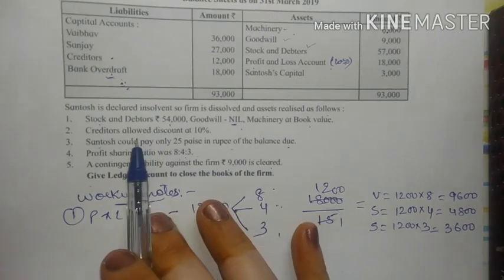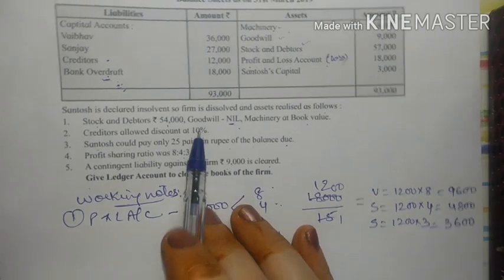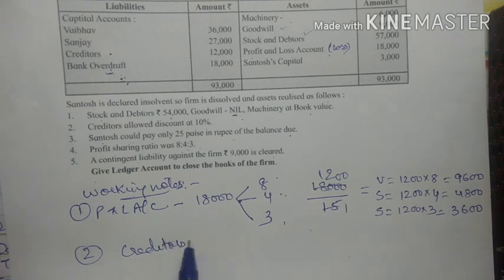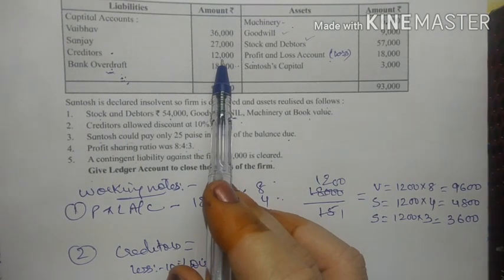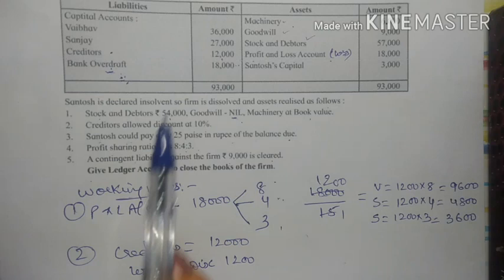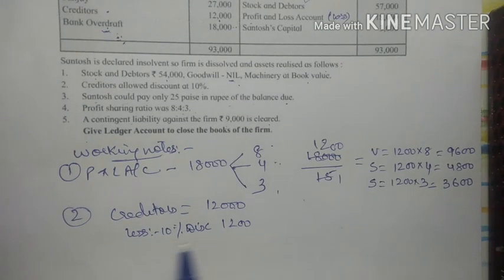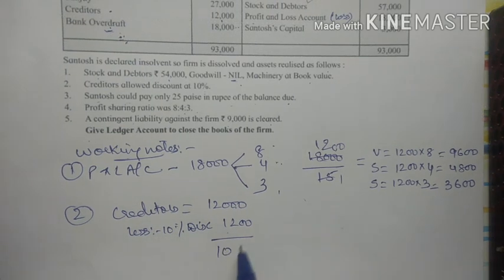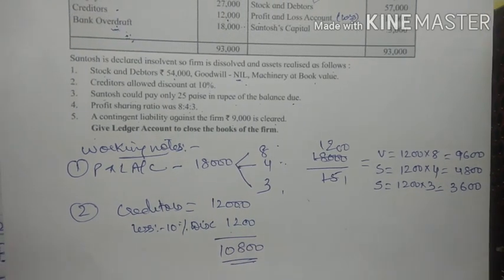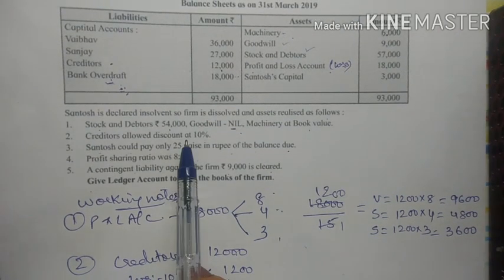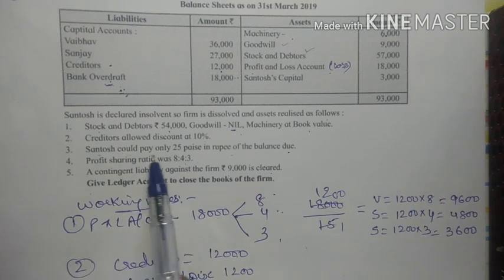Next adjustment is creditors allowed a discount of 10%. So see my creditors in my working note. See, creditors are 12,000, right? So on creditors there were 10% discount. So creditors are 12,000 less 10% discount, that is 1,200. So I will get an amount of 10,800, right?